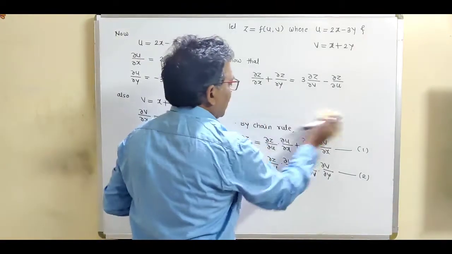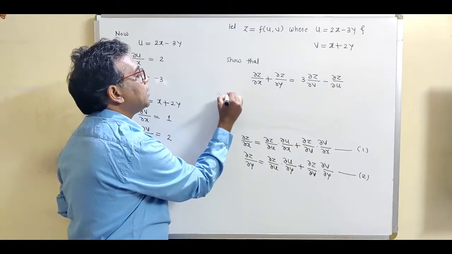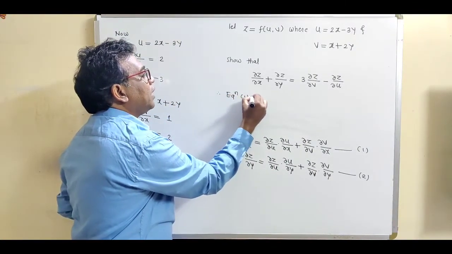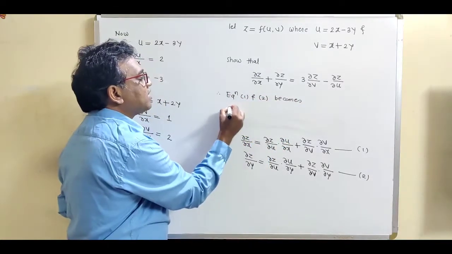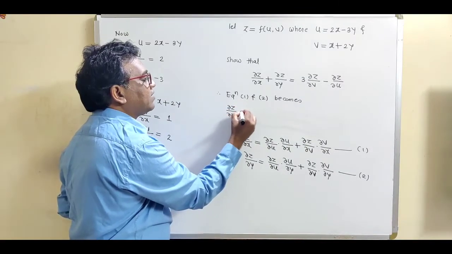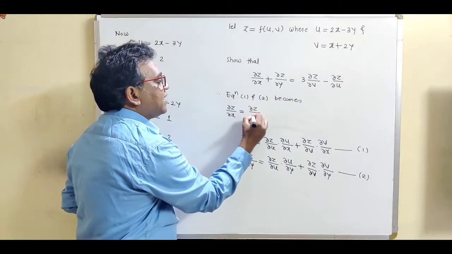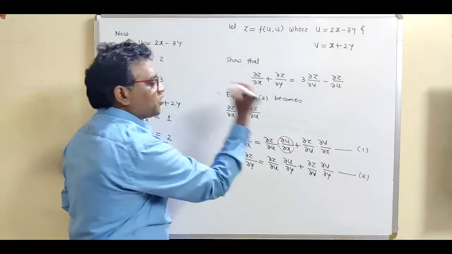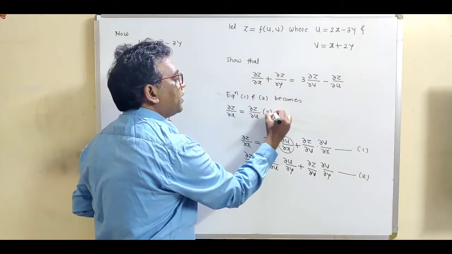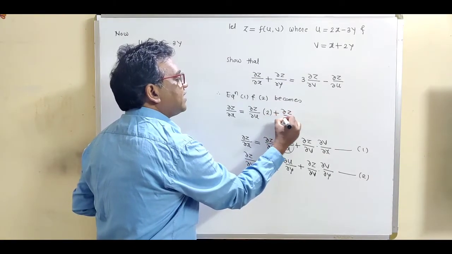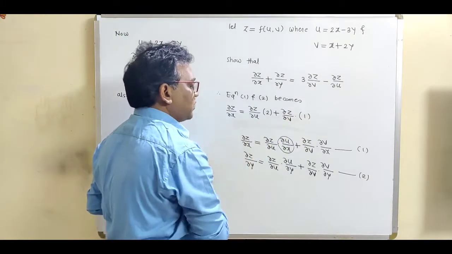Therefore, equations 1 and 2 become: del z by del x is equal to del z by del u times del u by del x, which is 2, plus del z by del v times del v by del x, which is 1.